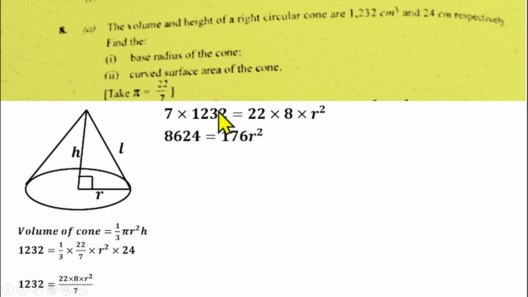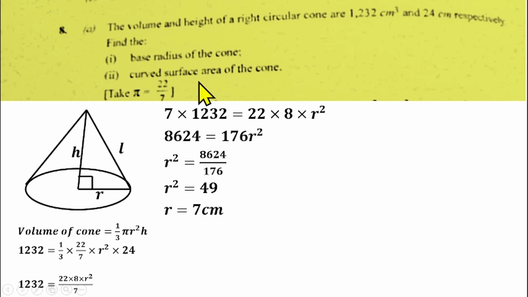If you simplify the left hand side, we have 8624 equals 22 times 8, which will give us 176 r square. Divide both sides by 176. So we'll be having r square to be 49. Take the square root of both sides. r will be 7 centimeter. So that means the base radius of the cone is 7 centimeter.